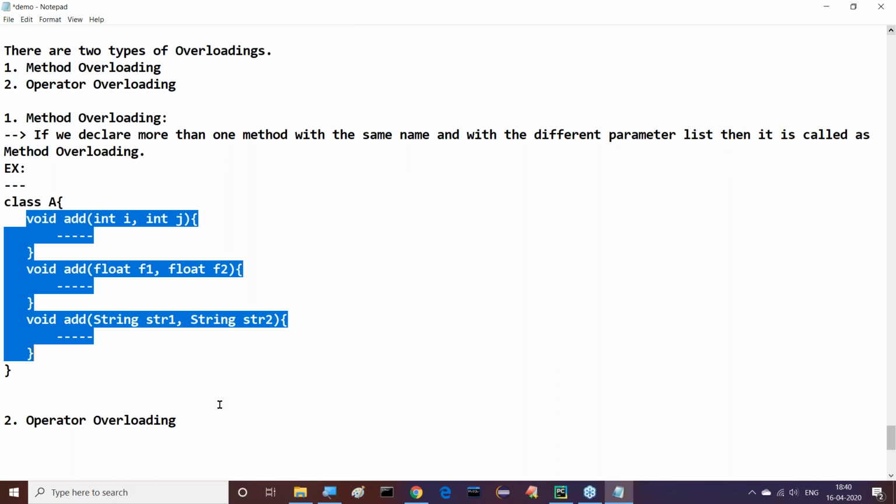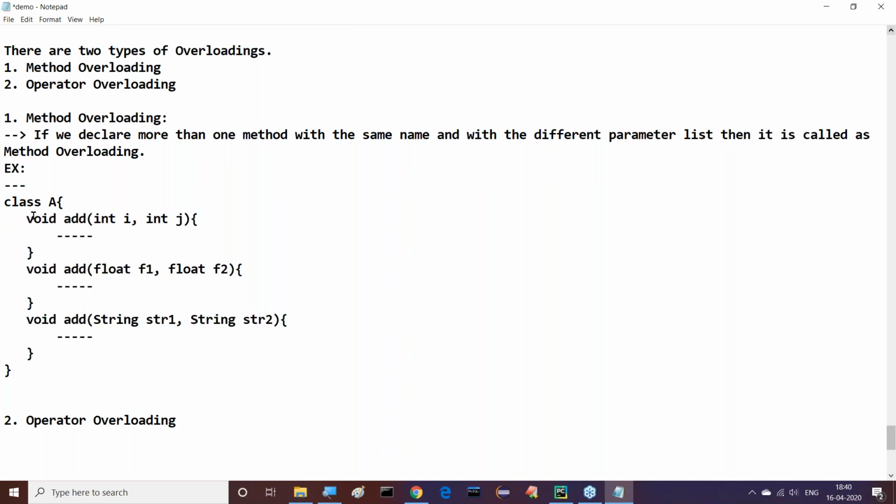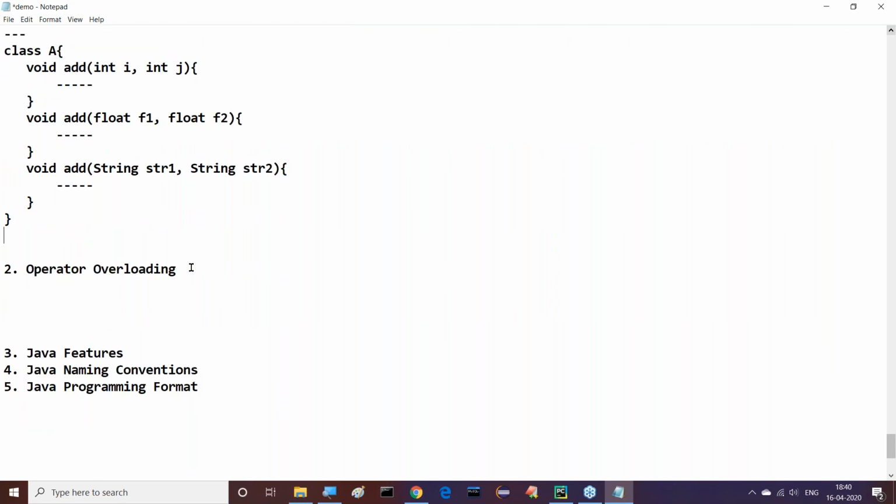Right, sir. After completion of this, if you observe this, there is more than one method with the same name. Method names are the same, but the parameter list is different. So this is called method overloading. In the same way, what is operator overloading? That's our required point actually.